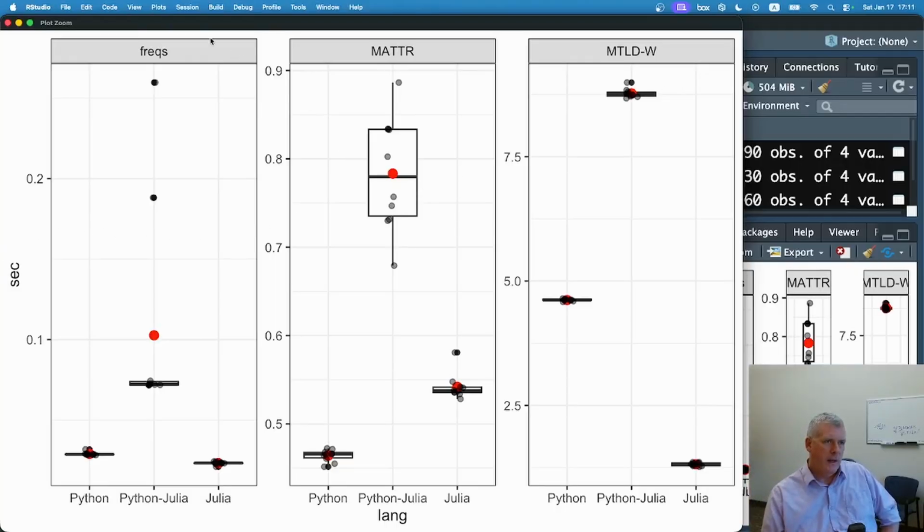Okay, so on the far left, let's take a look at this first plot on the left. The bottom left of my screen, we have Python working by itself.